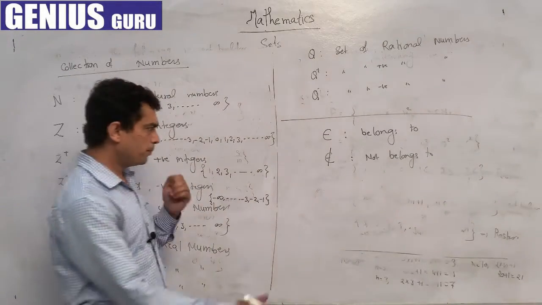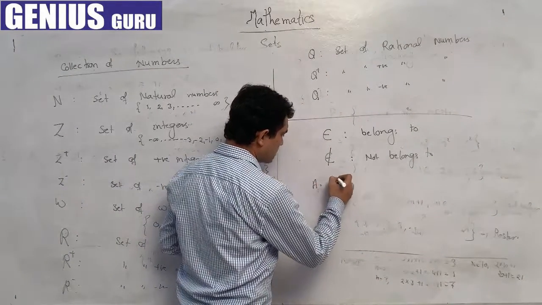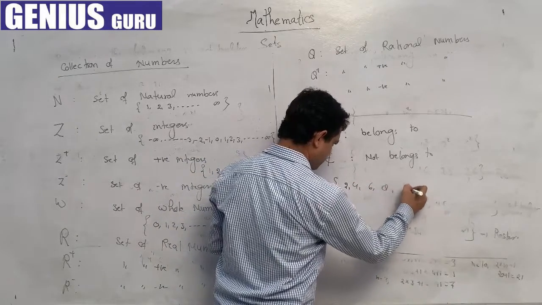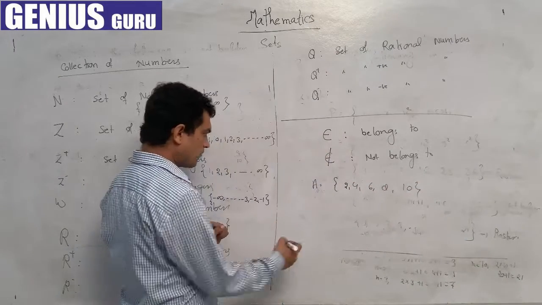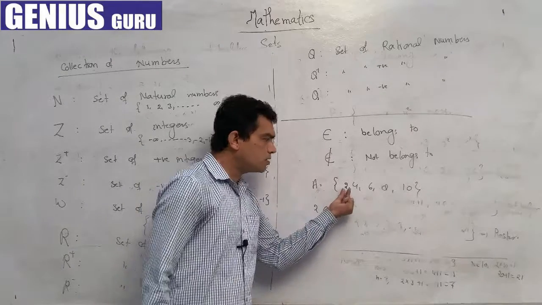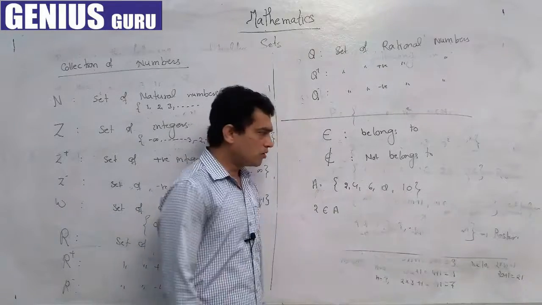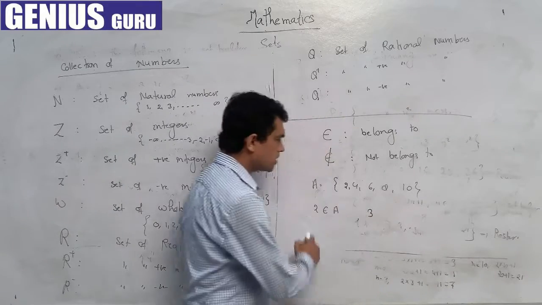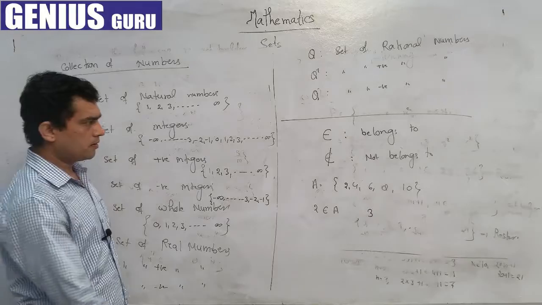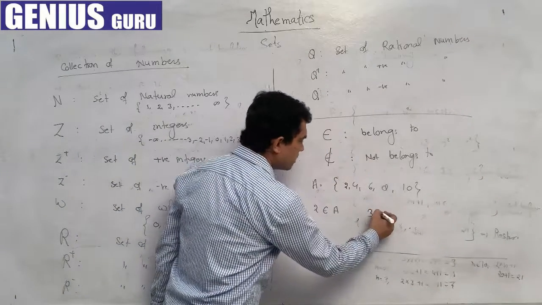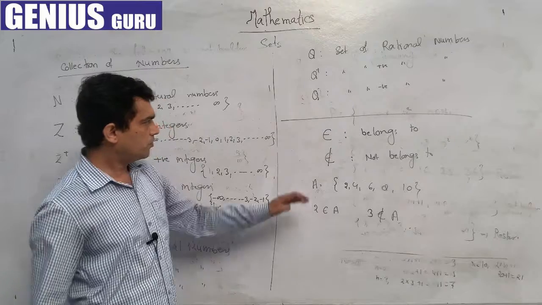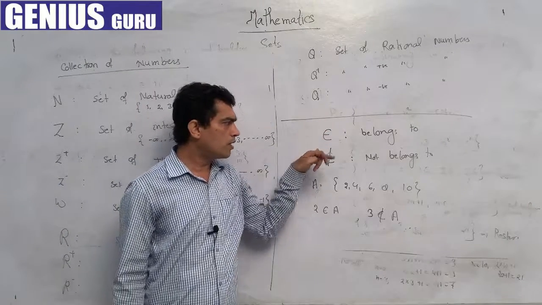Let's take an example. Take the set of even numbers 2, 4, 6, 8, 10. I can say that 2 belongs to A, as we know that 2 is in the set. But if I ask about 3, is 3 in the set or not? 3 is not in this set, so we can say 3 does not belong to set A. So we learn one more symbol: belongs to and not belongs to.